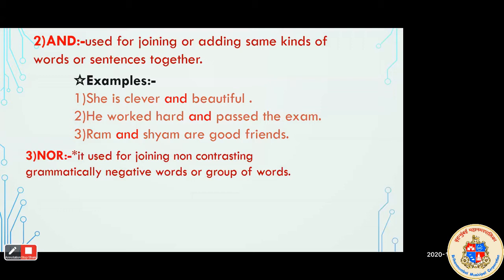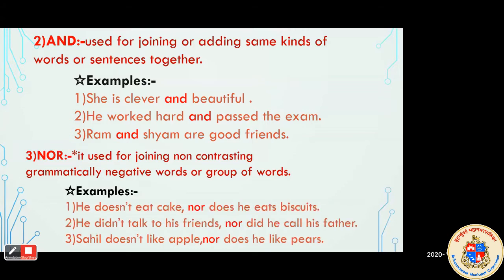If both the things are given on the negative side, while expressing this type of sentences or words, you can use the conjunction nor. So with the help of examples, we will clear up this function of nor.